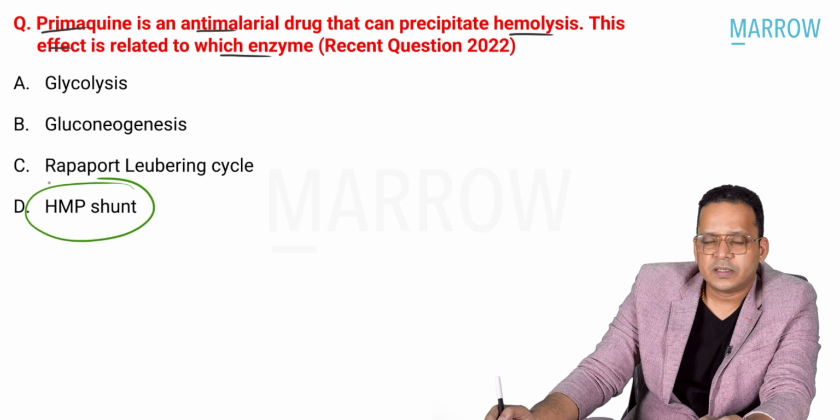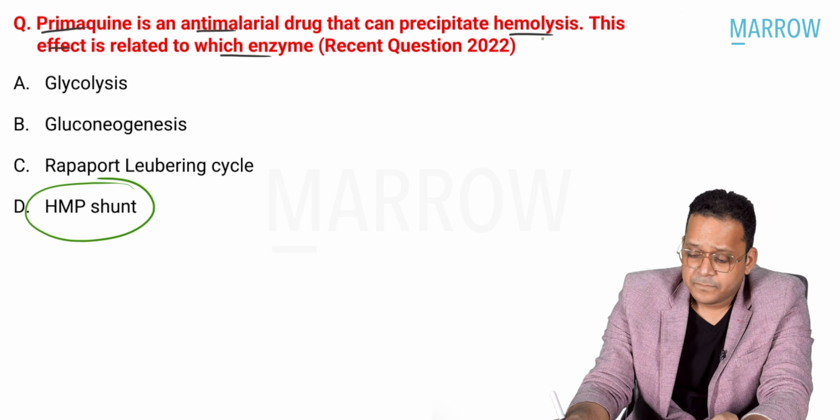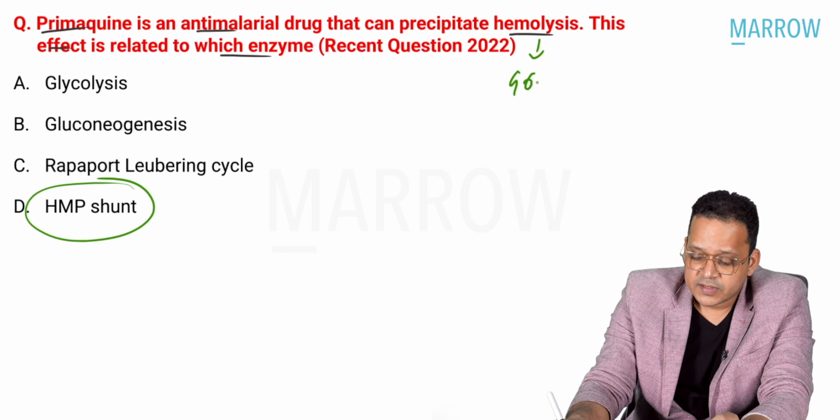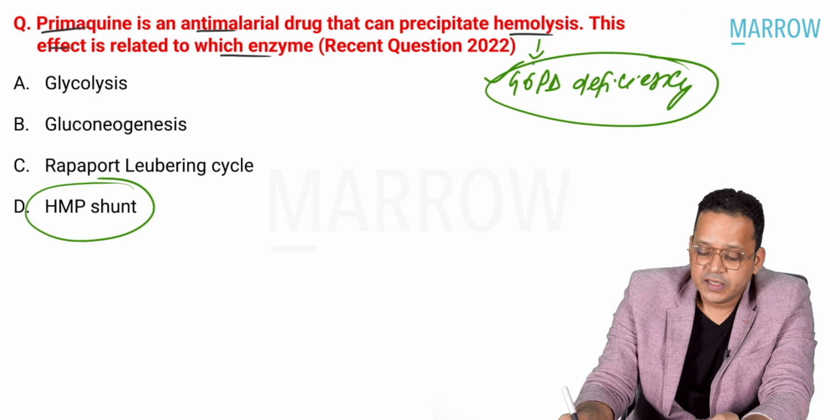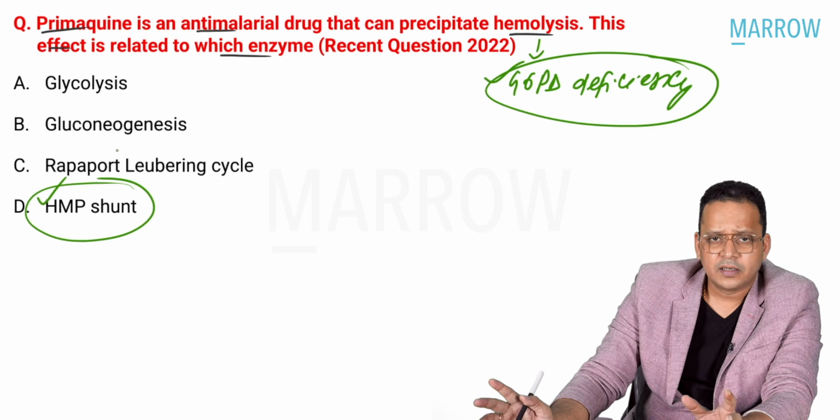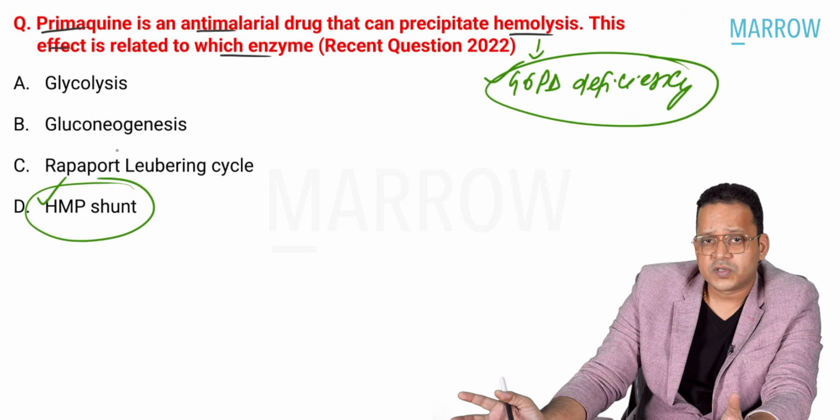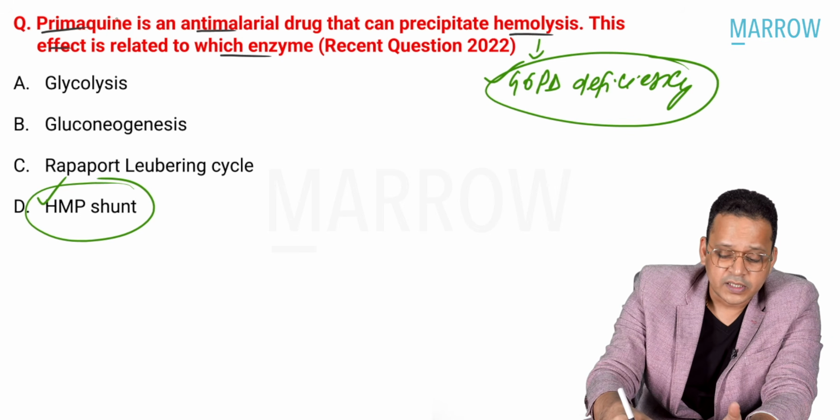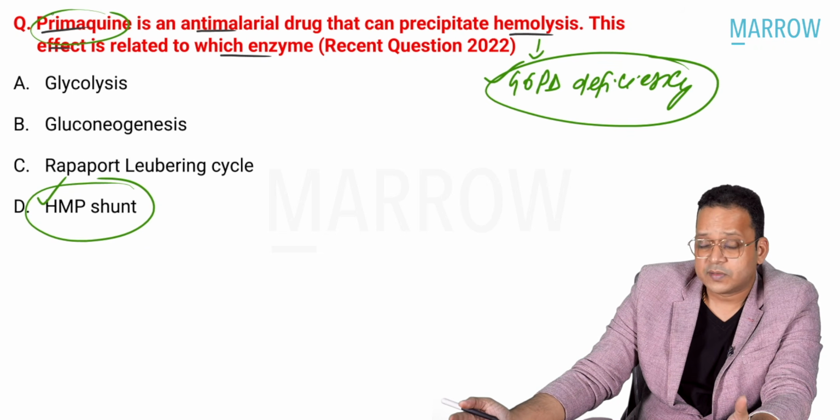Because in HMP shunt, I need G6PD. See, hemolysis is seen in G6PD deficiency, and G6PD is important for the HMP shunt. HMP shunt primarily, right, via NADPH, is responsible to produce antioxidant effect. Some drugs are oxidant, like primaquine, and that oxidative stress can cause hemolysis. So HMP shunt is a better answer here.